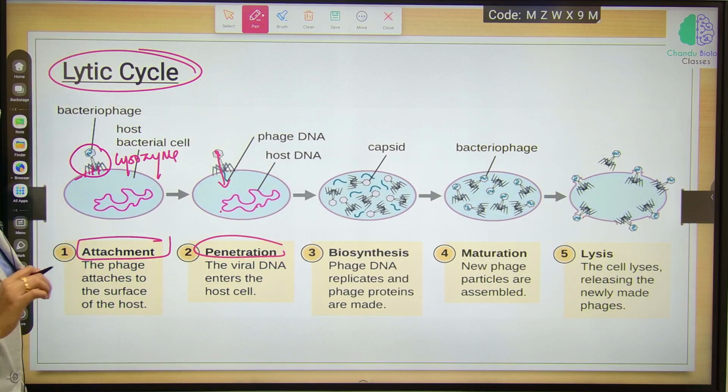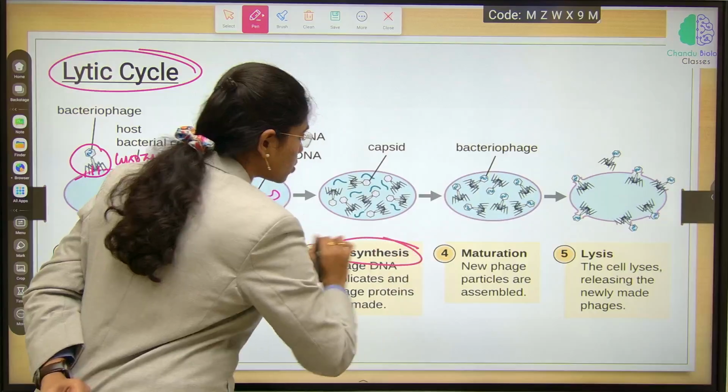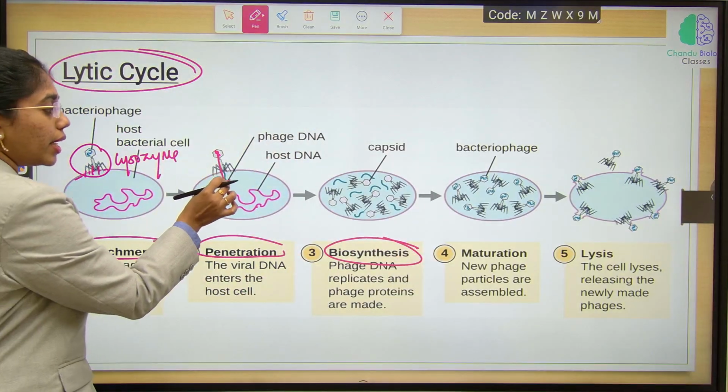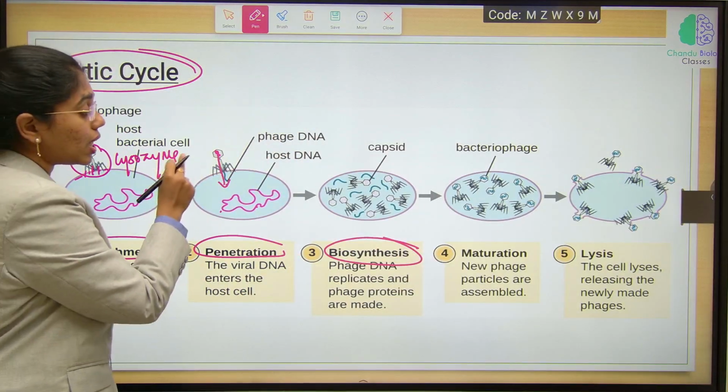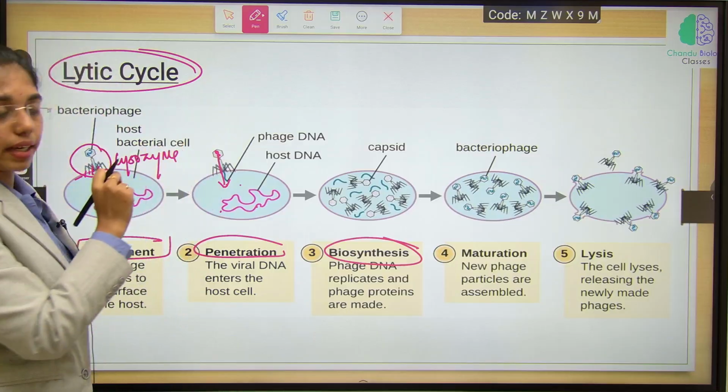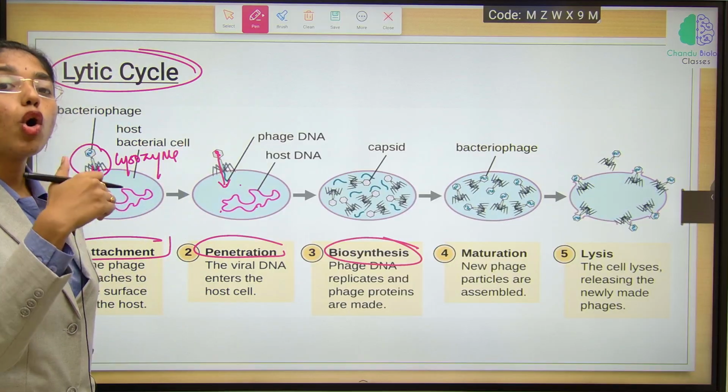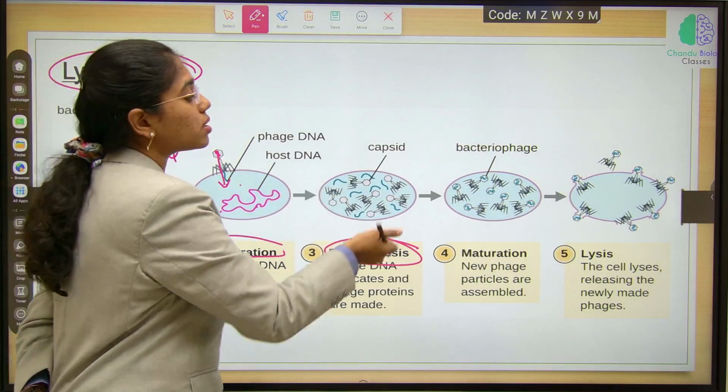Now the third step is biosynthesis. How does this biosynthesis happen? The genetic material of the virus which is penetrated inside the bacterial cell will make use of host machinery and it starts replicating.